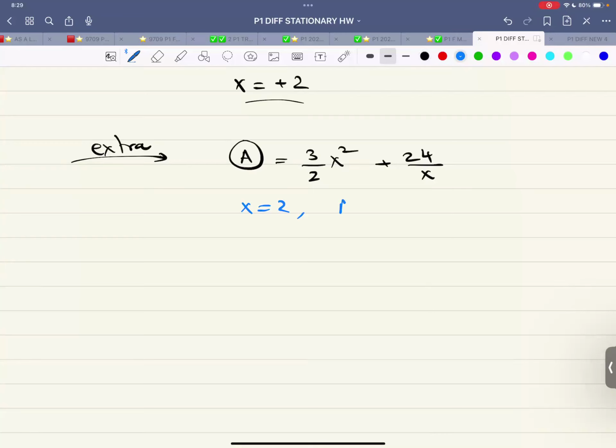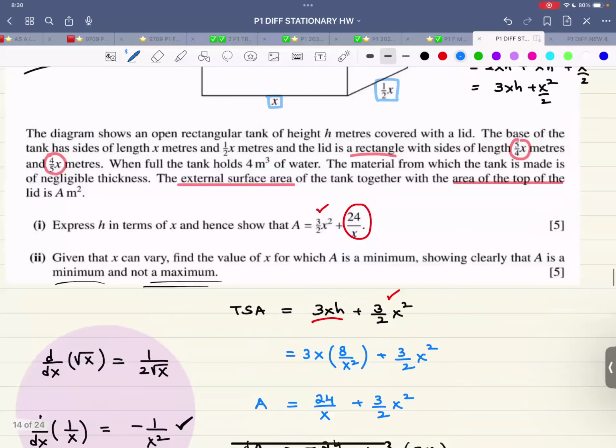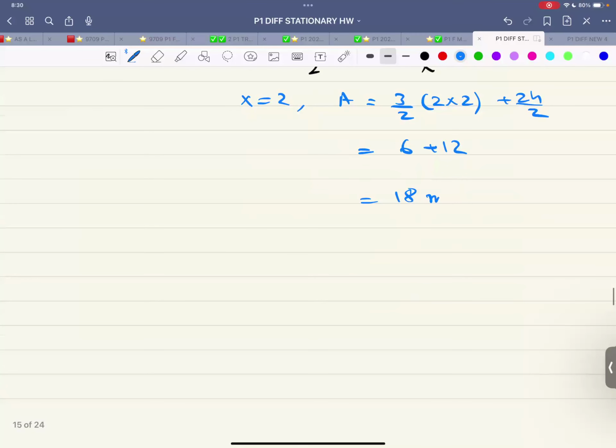So x is 2. Therefore, A is 3 over 2 into 2 into 2 plus 24 over 2. So this is 6, this is 12. Therefore, the area is 18, whatever the unit. Meters. So this is 18 meters squared. That is the minimum value of area.